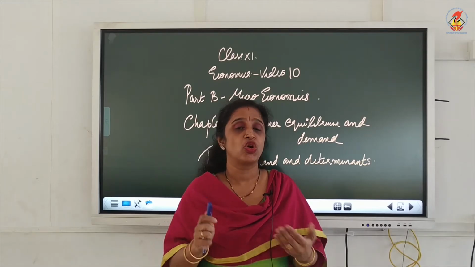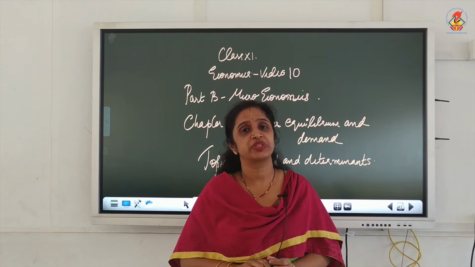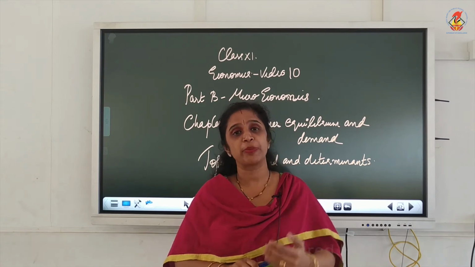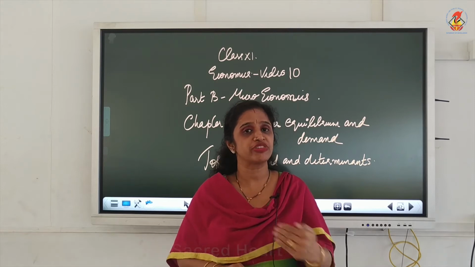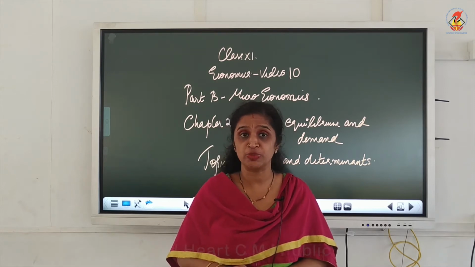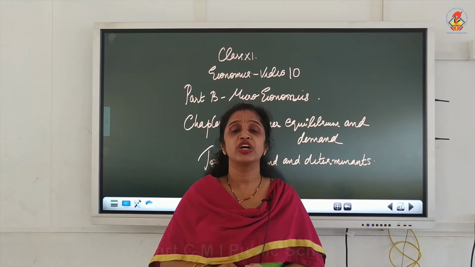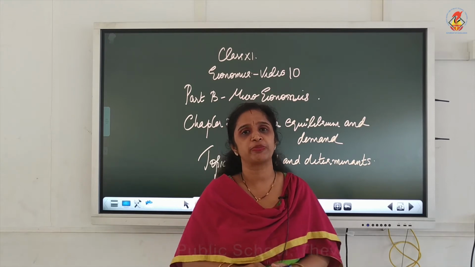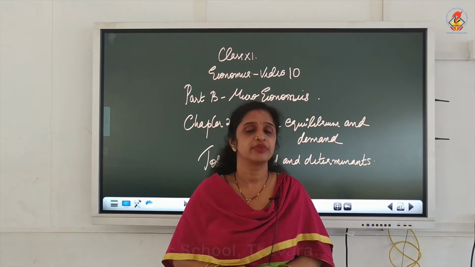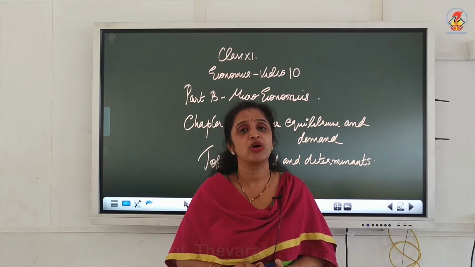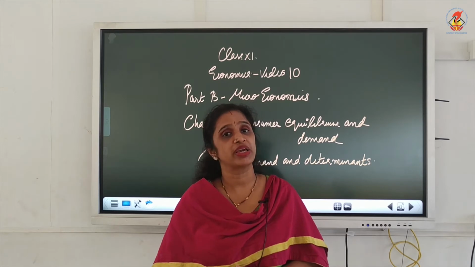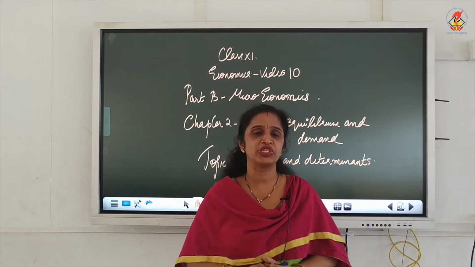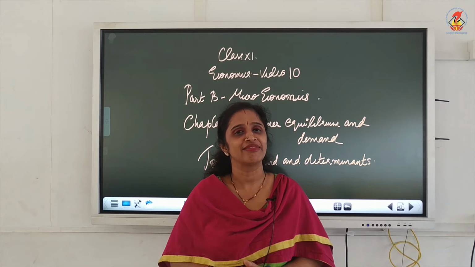Dear children, we will move on to the second part of this chapter, that is demand. The name of the chapter is Consumer Equilibrium and Demand. We have finished with the first part of the chapter, that is Consumer Equilibrium, and now we are moving on to the second part of the chapter, that is demand. Now we will be learning about two types of demand: individual demand, market demand, and the determinants of individual and market demand in this video.